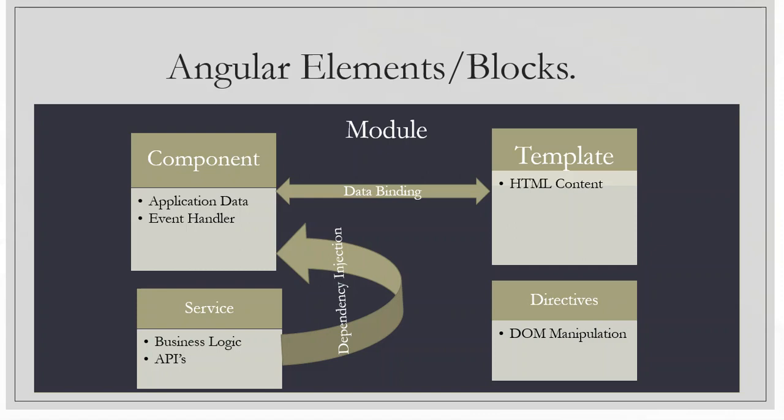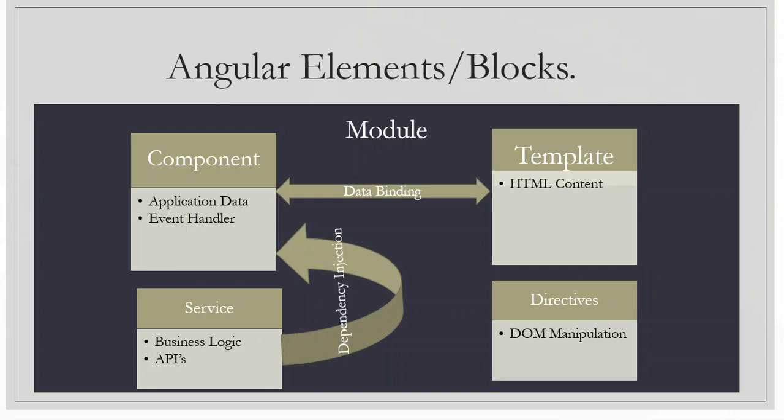For that, it's always recommended to use directives. Yes, we can do the same in the component, where through JavaScript we can write some JavaScript code within the component, and through that we can manipulate the template, or we can say we can manipulate the HTML elements, but that's not good practice. For that, please, we have to use directives. So now I hope we are clear with all the parts of Angular elements and blocks.